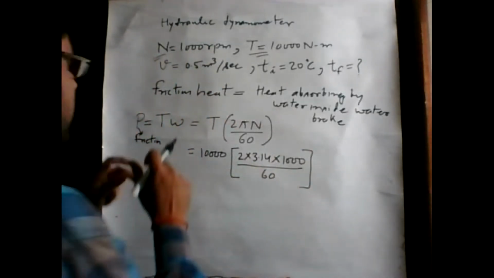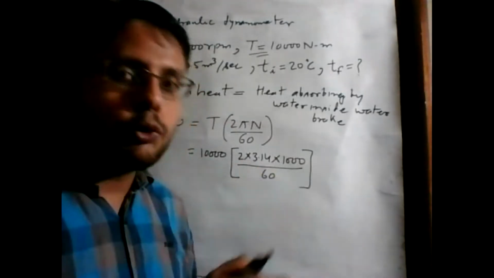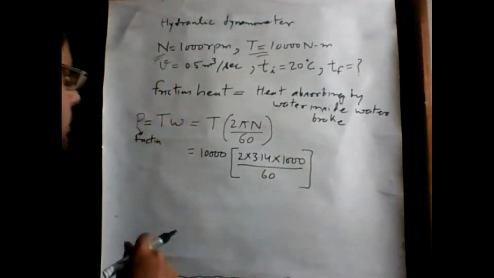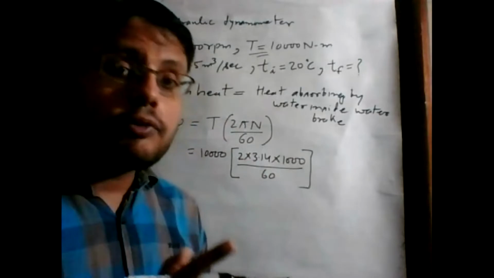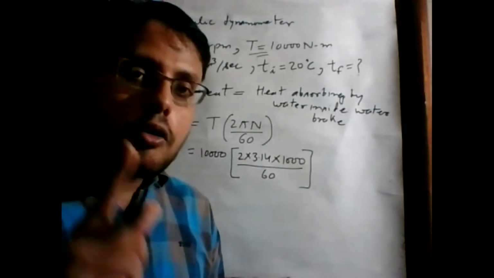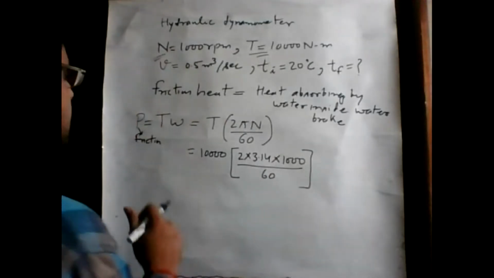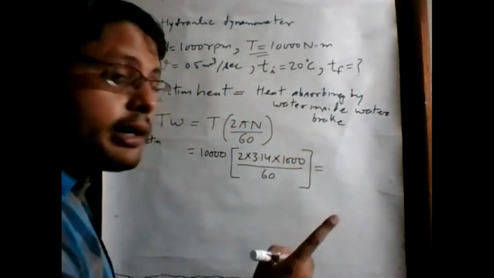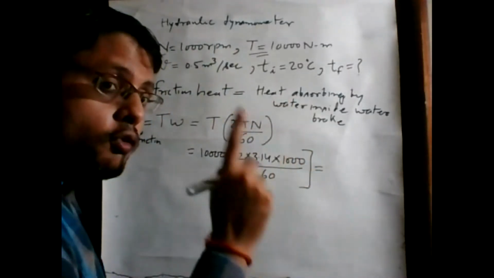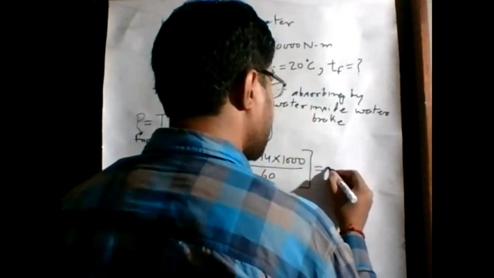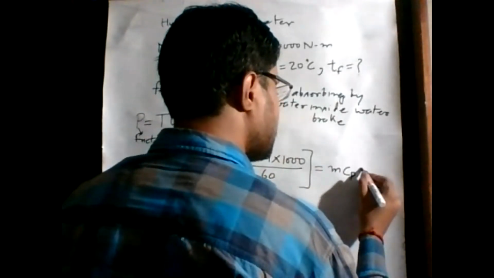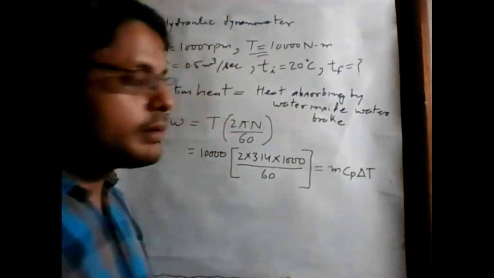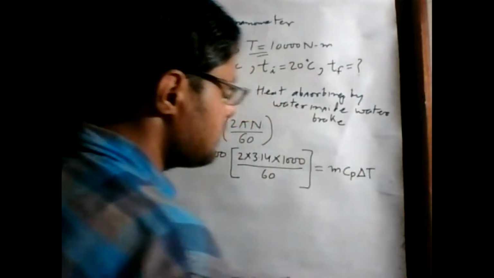If we successfully prevent the motion of the engine, that means we are offering the same friction power inside the water brake. So this value is equal to the heat generated inside the water brake due to friction, which is equal to m Cp delta T. Here m is the mass of supplied water, Cp is the specific heat of water, and delta T is the temperature change.